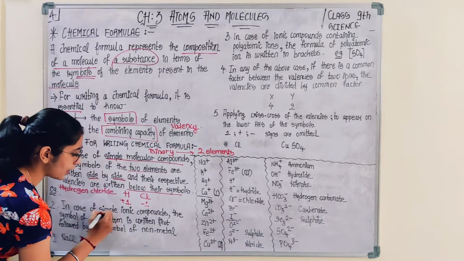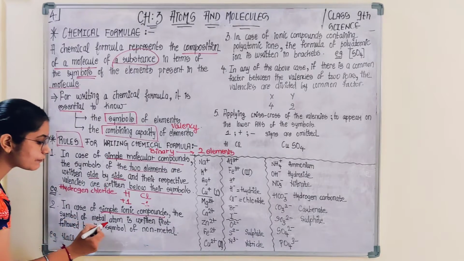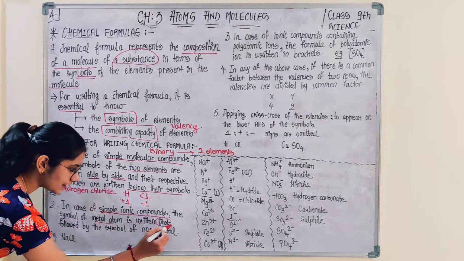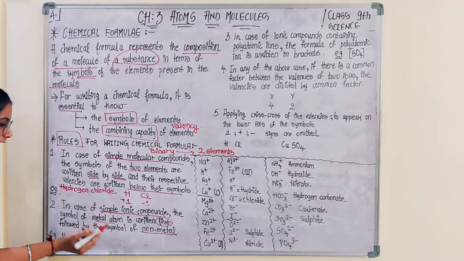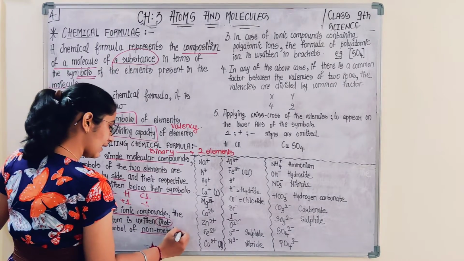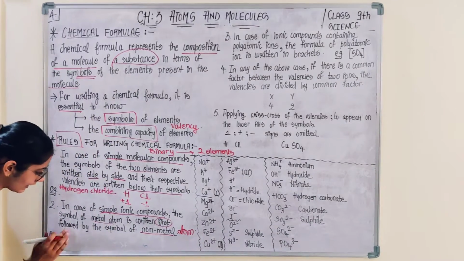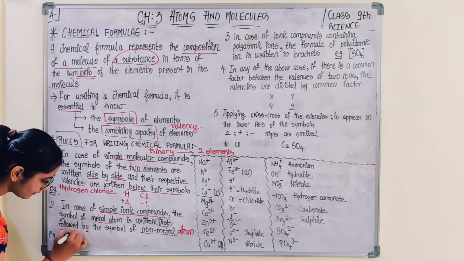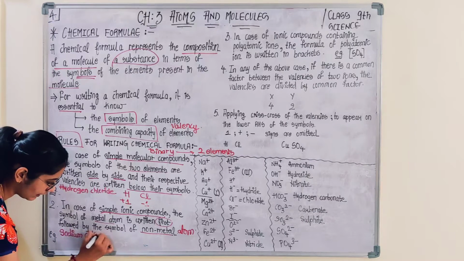In case of a simple ionic compound, the symbol of the metal atom is written first, followed by the non-metal atom. For example, write the chemical formula of sodium chloride.